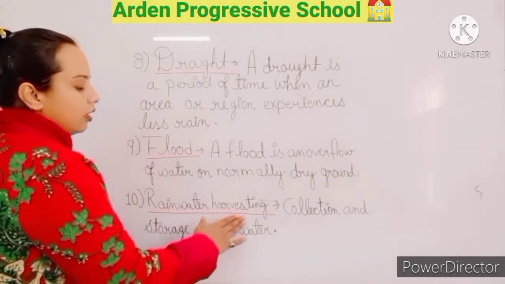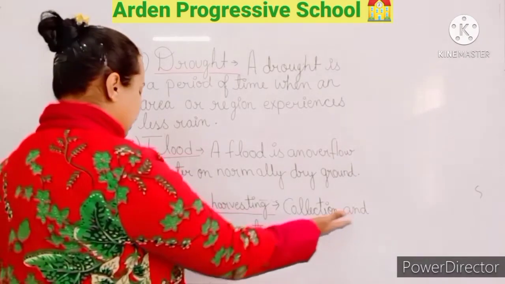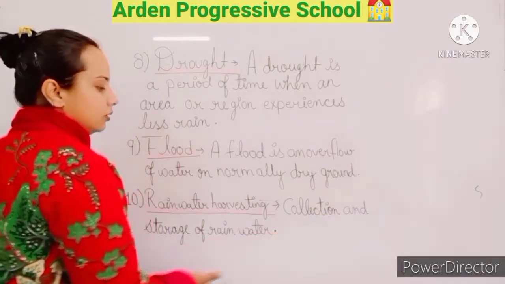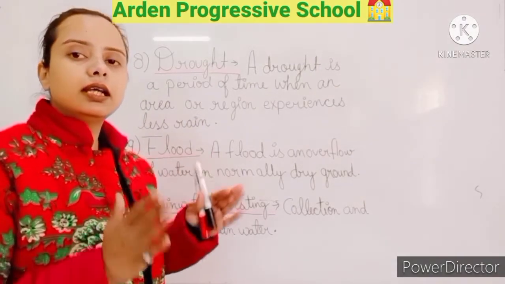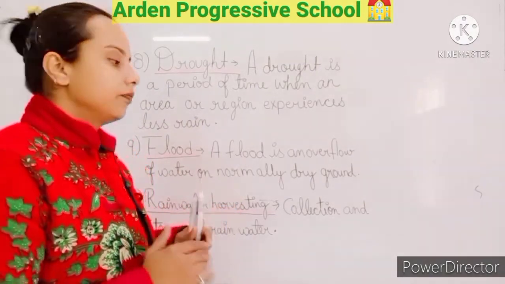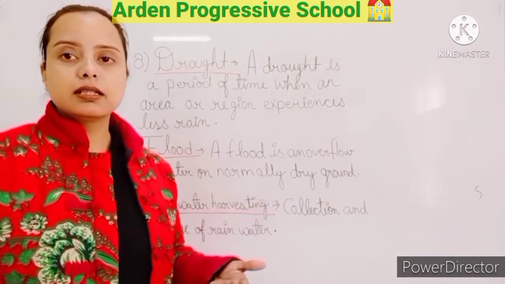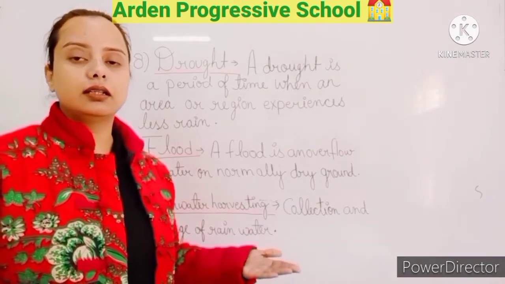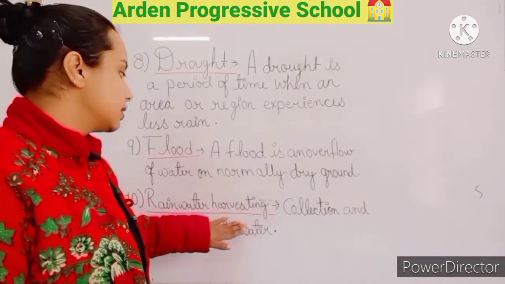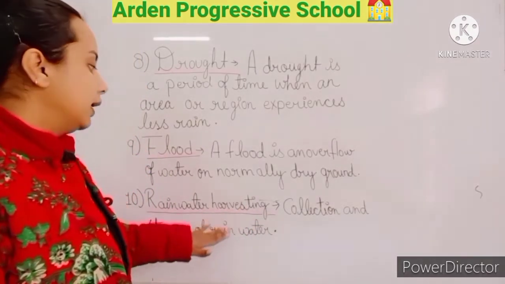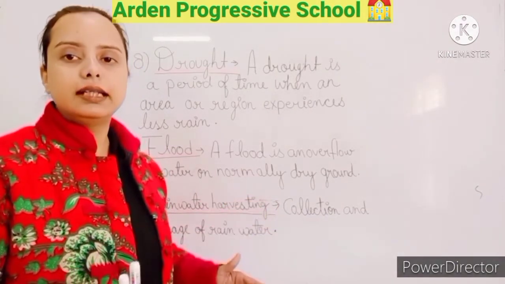Now what is rainwater harvesting? It is a very important practice. It is the collection and storage of rainwater. When the rain is taking place, at that time we collect the rainwater. That is known as rainwater harvesting. In places where rainfall takes place the whole year, like Mizoram and Kerala, they collect the rainwater and store it in a tank.